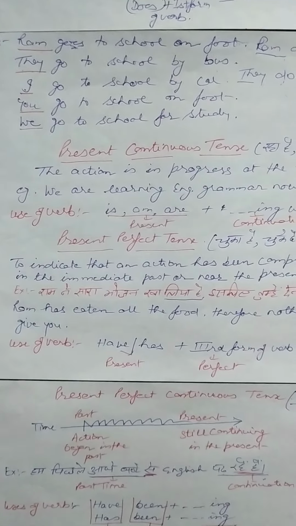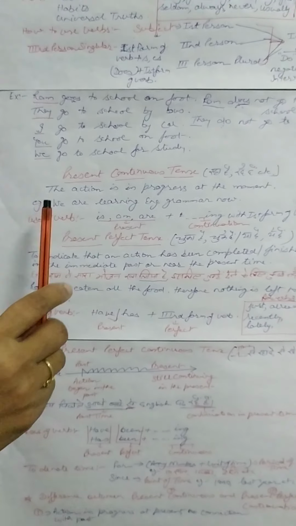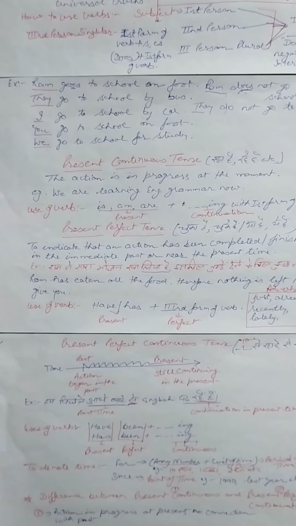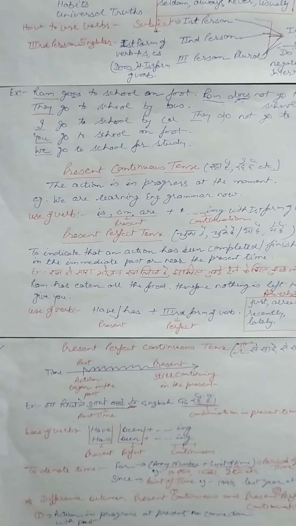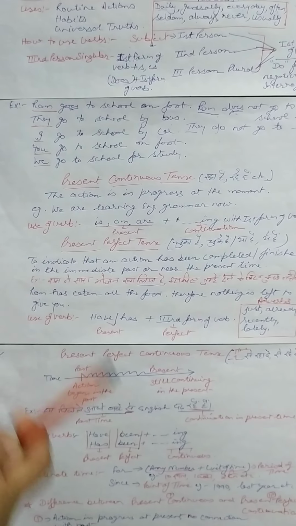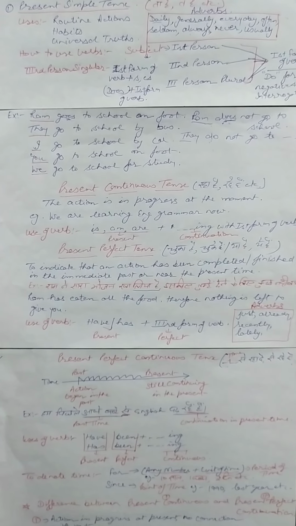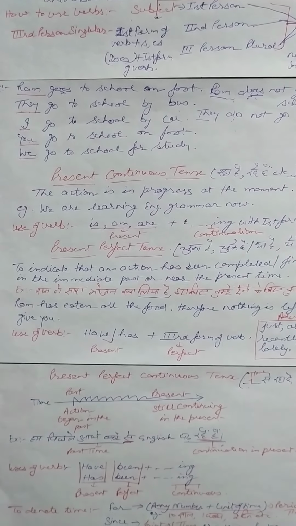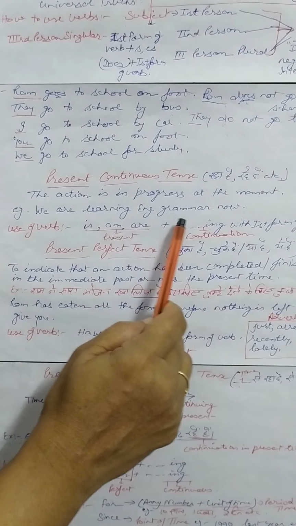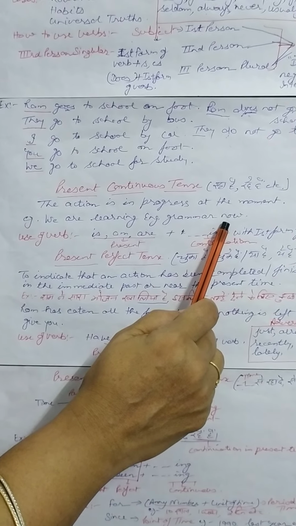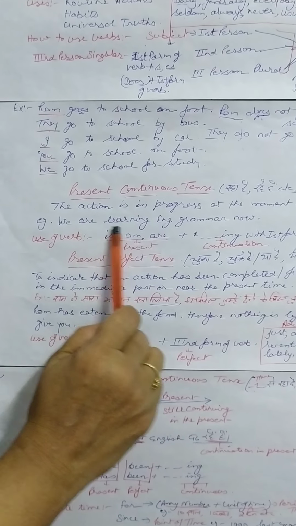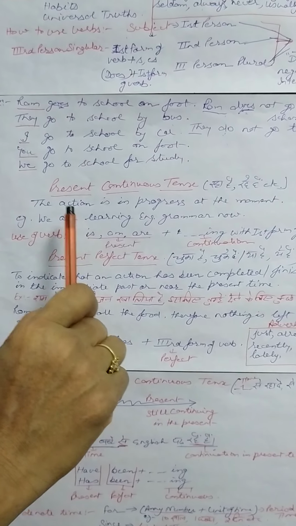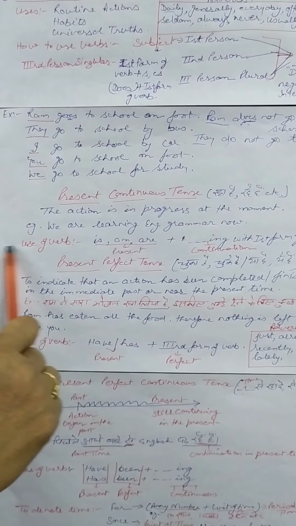Present continuous tense usually denotes that action which is in progress at the moment. यानी कि इस वक्त बोलने के समय पे जो काम हो रहा है, that is called present continuous or present progressive tense. For example, what are you doing now? We are learning English grammar now. So the action of learning English grammar is in progress. So this is present continuous tense. Understood? It is very simple.